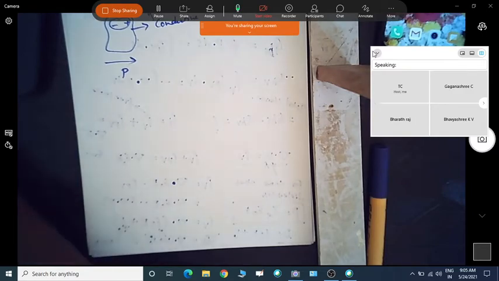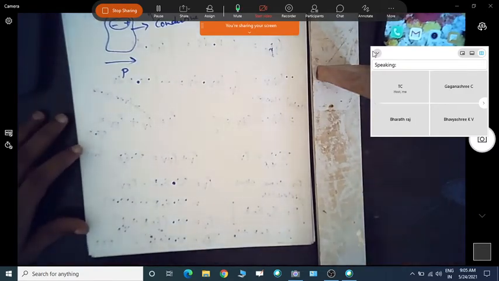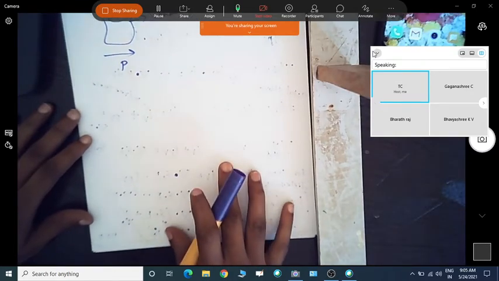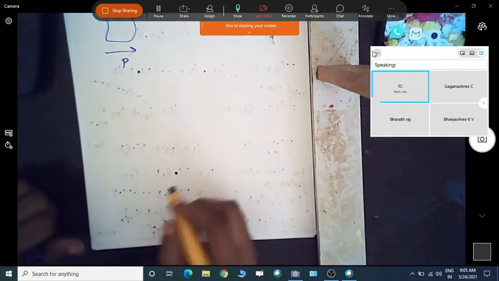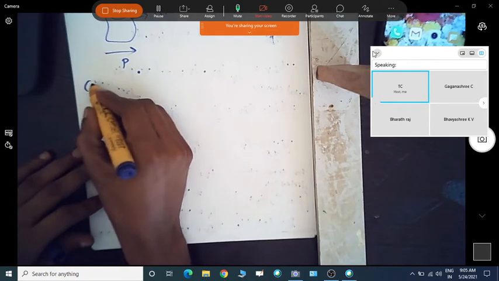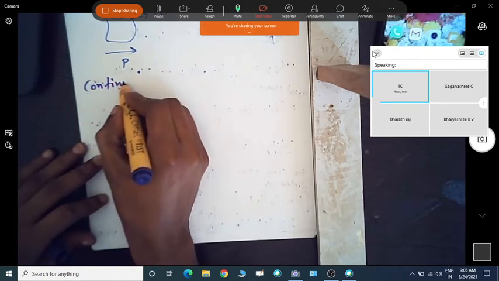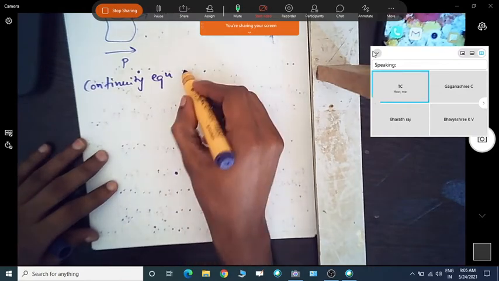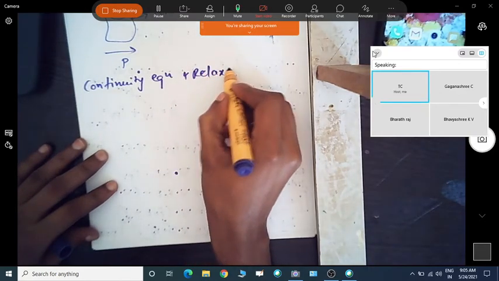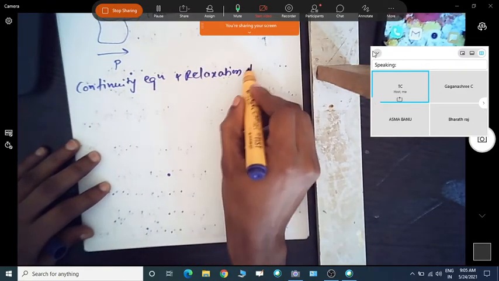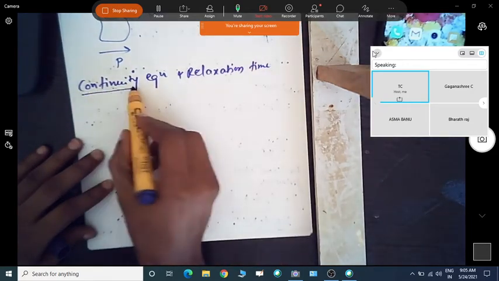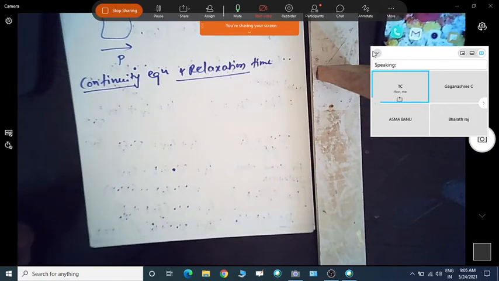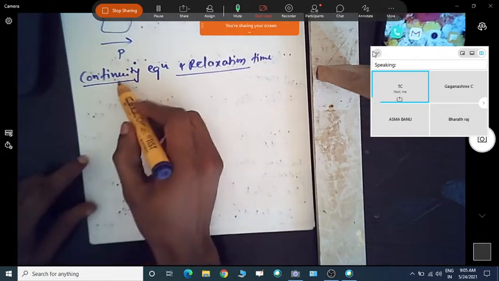Okay, so earlier we were discussing polarization in dielectric materials. Now today we will discuss the continuity equation and relaxation time. What is meant by the continuity equation and what is meant by relaxation time? We will derive the continuity equation.